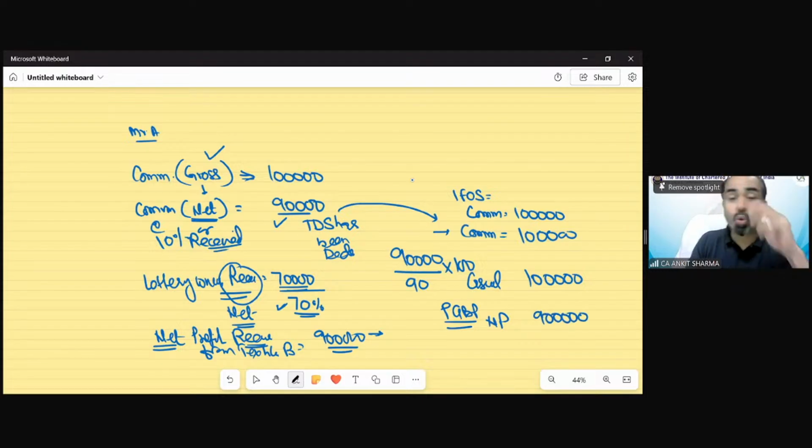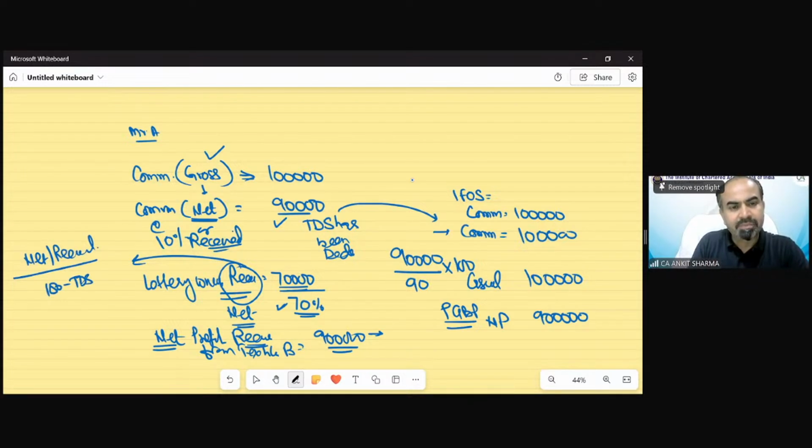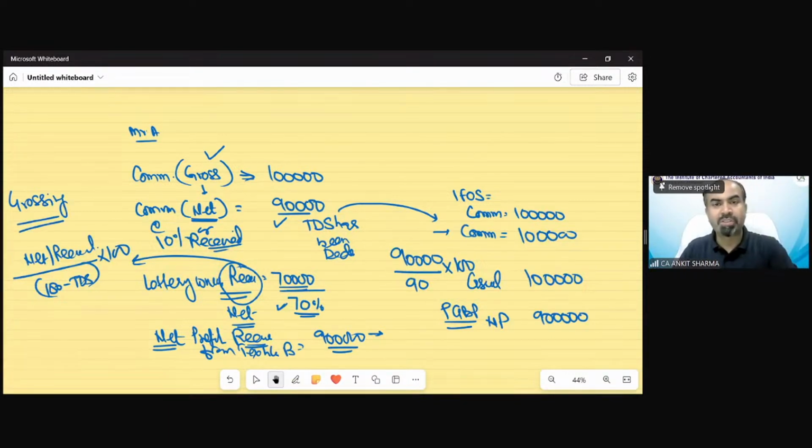So if any of those incomes upon which TDS provisions are applicable and the limit has been exceeded, and those incomes have been given as net or received, you have to include them as grossed up. So what could be the formula for grossing up? We can make a formula: net income or received upon 100 minus TDS rate into 100. So this is the formula we are using for the purpose of grossing up. I hope you understand.